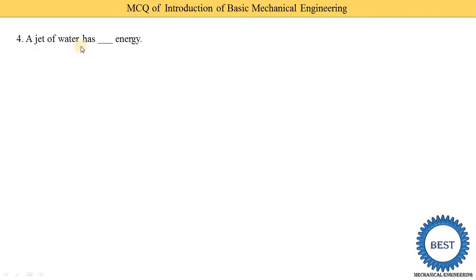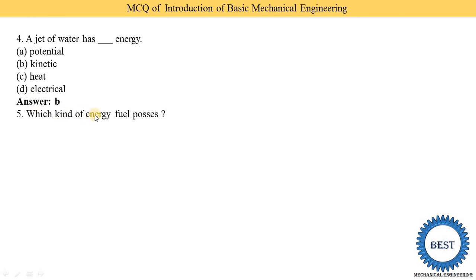A jet of water has which energy? Jet of water means water coming out from any pipe, it is called a jet of water. Means at our home the tap is there, so when we open the tap the water starts to flow, and this water has kinetic energy. Different options are given. Option A, potential. Option B, kinetic. Option C, heat. Or option D, electrical energy. So a jet of water has kinetic energy. So option B is the correct answer.